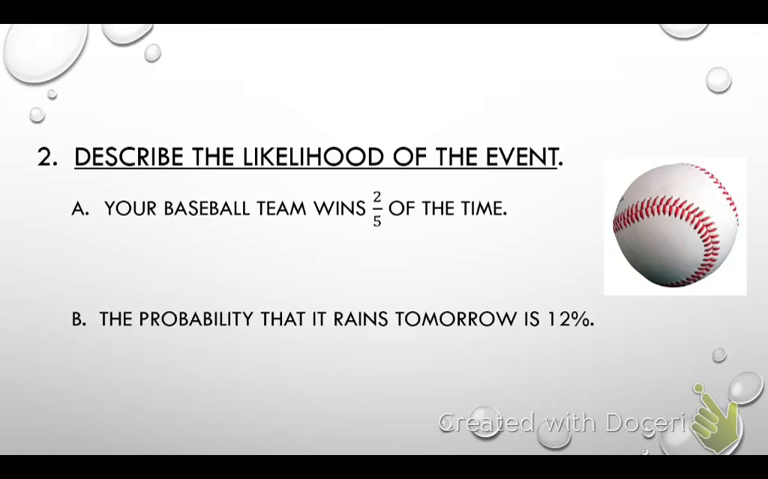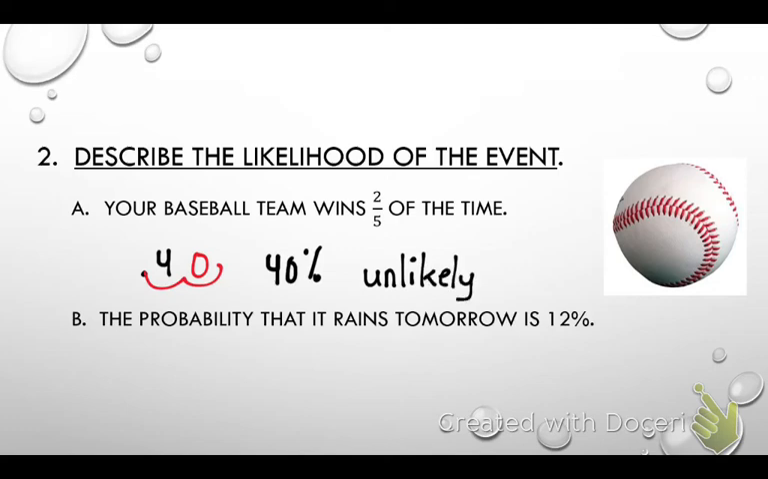Remember, anytime that you see likelihood, that's going to be those words that we had in the graph, okay? Do these next 2 problems with your partner. Okay, the first one. Describe the likelihood that your baseball team wins 2/5 of the time. We've got to change that 2/5 into a decimal. What would that be? 0.4. And how would I change that now? Good job. You scoop it over and you get 40%. Guys, what word goes with 40%? Unlikely. Okay? It is unlikely that they are going to win.